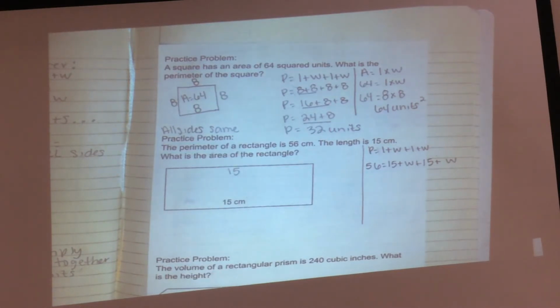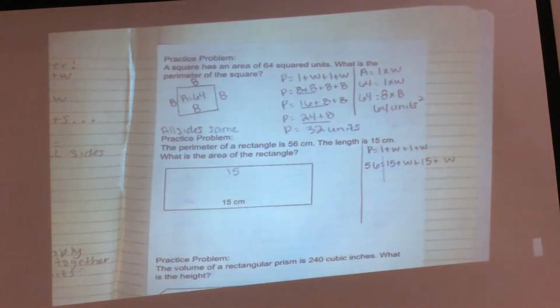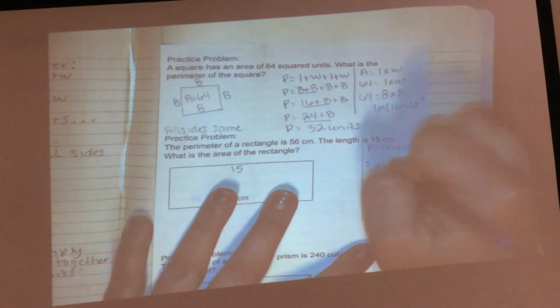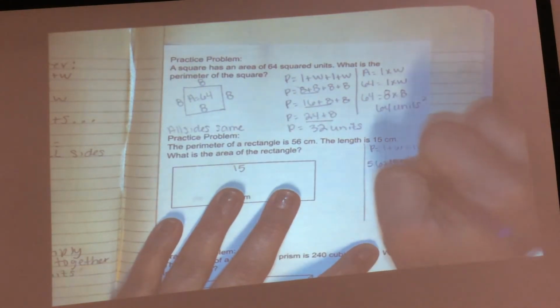Subtract 15 from 56. Okay. Let me add what I can on this side together before I subtract it away. But yes, ma'am, you can do that. Can I add 15 and 15 together? Yes, that's 30. So I have 15 and 15 gives me 30. And then I have what left?